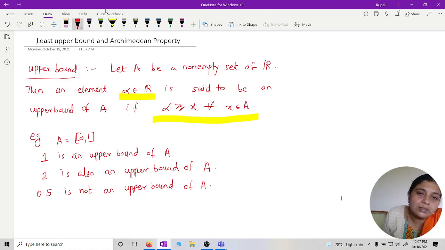So what is meant by this condition fails? It means this condition is not true. I want the negation.